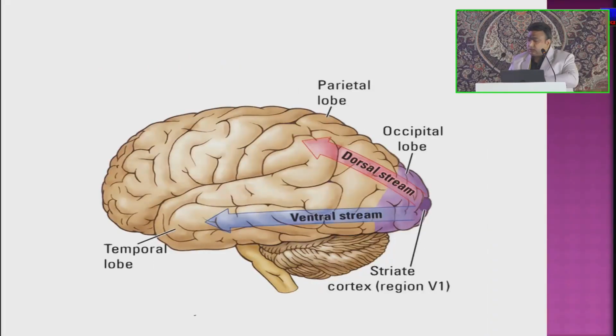Primary visual cortex transfers the motion and position of the object via the dorsal stream and the color and the shape of the object through the ventral stream to the temporal lobe.